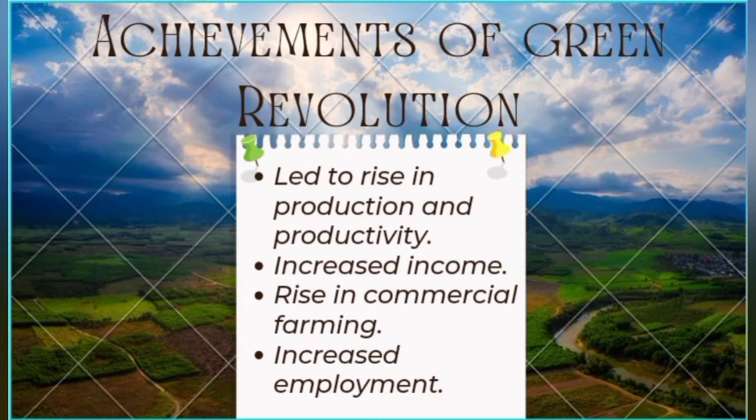Also, increased employment means it eliminated disguised unemployment. Disguised unemployment means the people are employed but actually not employed. So in the case of a farm requiring 5 employees, 10 employees are employed. So the remaining 5 are in disguised unemployment. So it eliminates disguised as well as seasonal unemployment, because agriculture is seasonal.